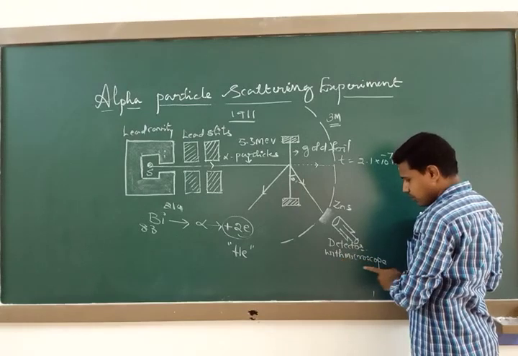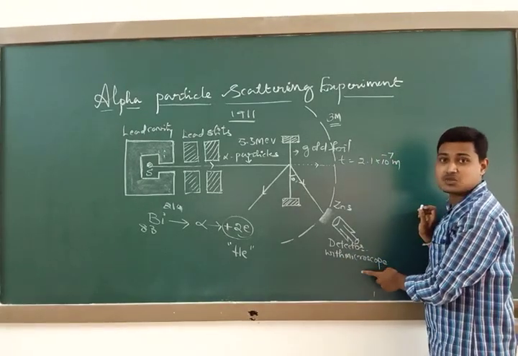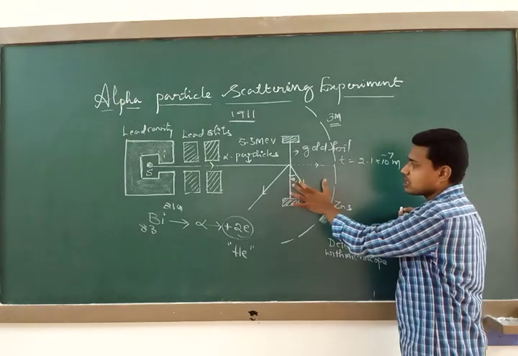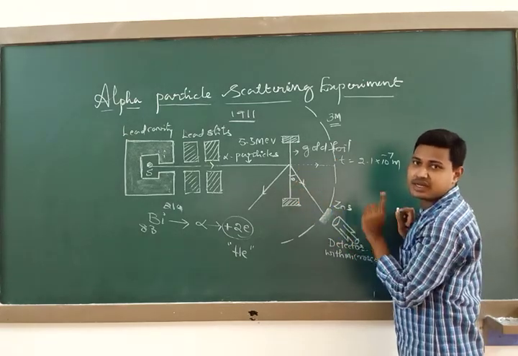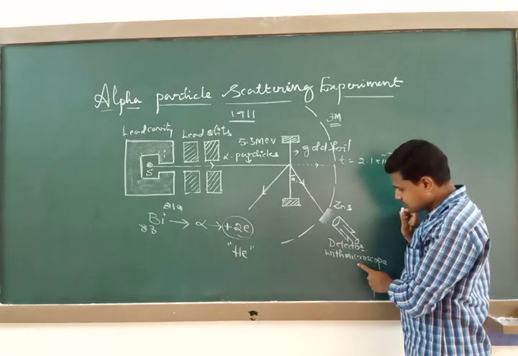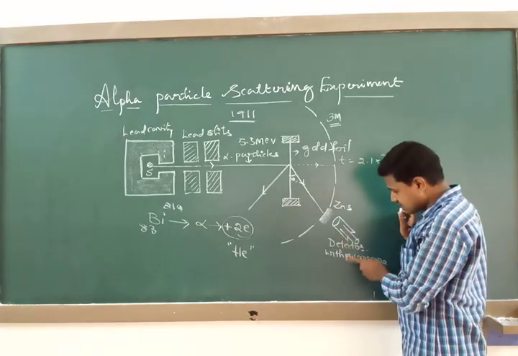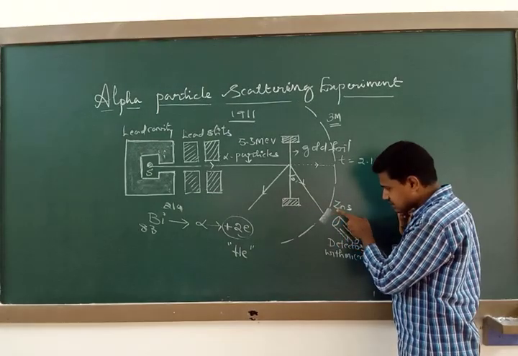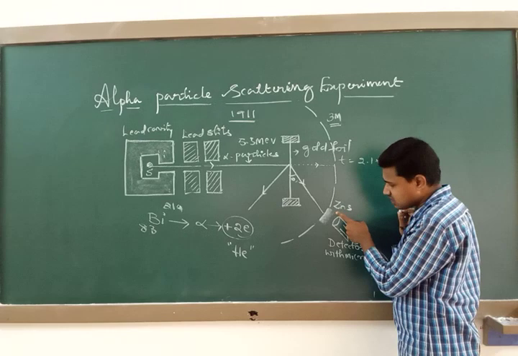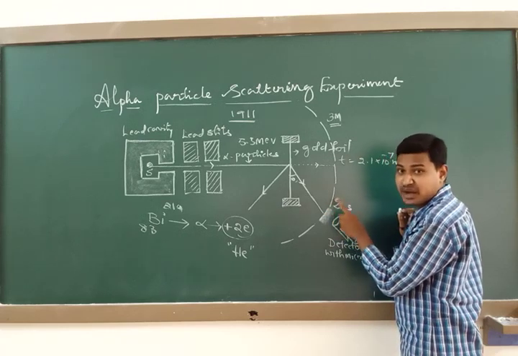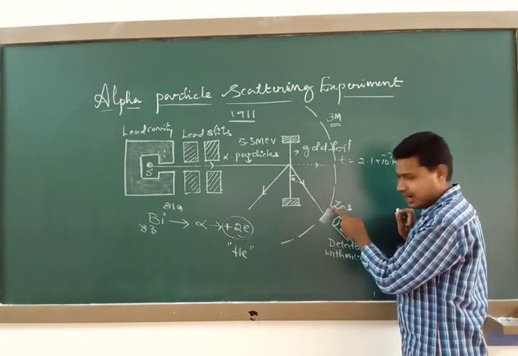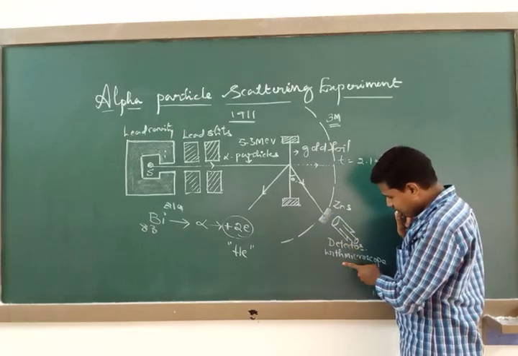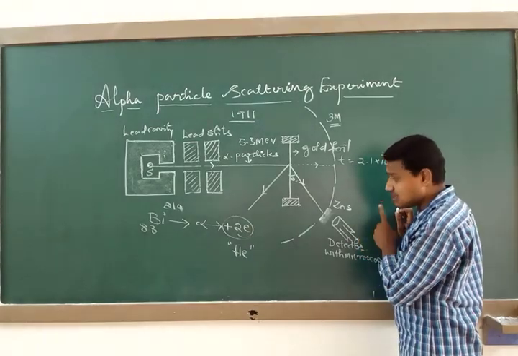And this detector is provided with what? A microscope, and this microscope helps us count the number of alpha particles scattered corresponding to a particular scattering angle theta. This is very important. In front of the detector there is a zinc sulfide screen, and the function of this screen is to produce bright flashes or scintillations, which will be counted with the help of the microscope attached to the detector.